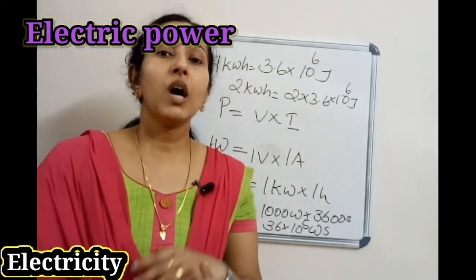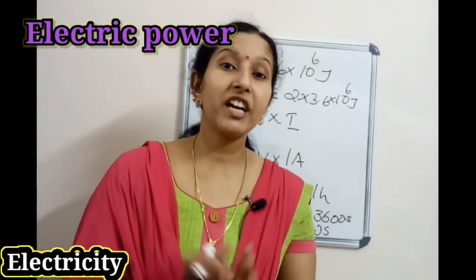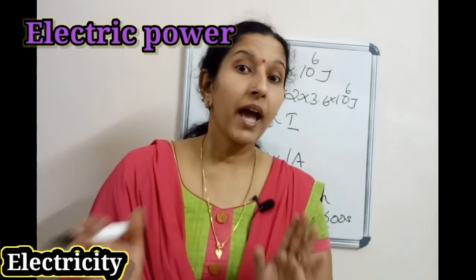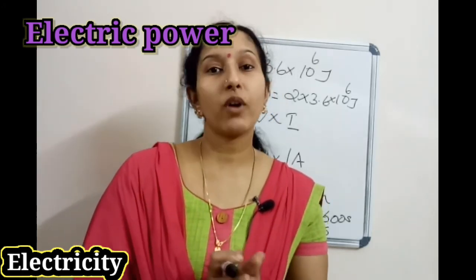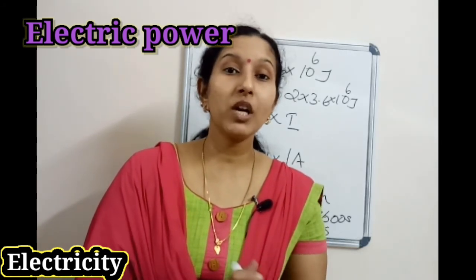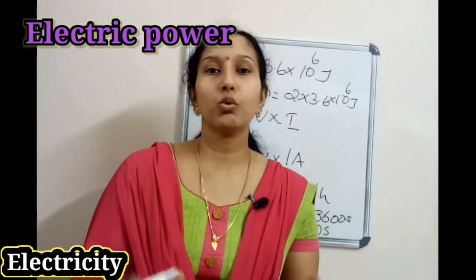So what is 1 watt? 1 watt is the power consumed by a device that operates with a current of 1 ampere at a potential difference of 1 volt. And the relationship between kilowatt hour and joule: 1 kWh equal to 3.6 into 10 raised to 6 joule.